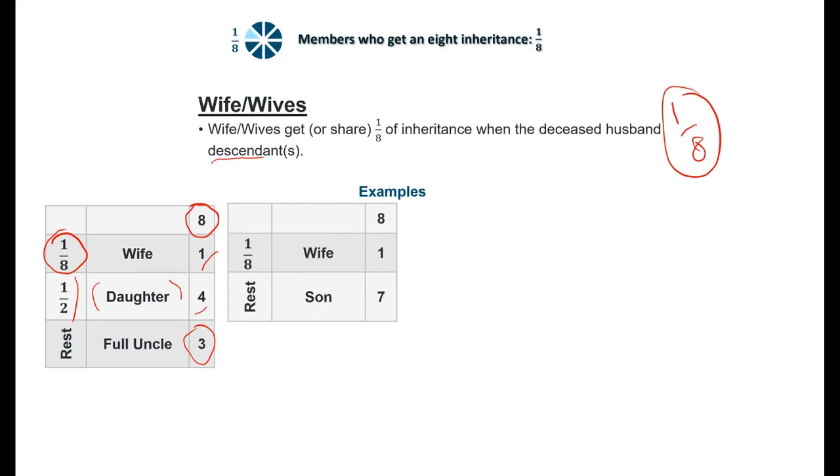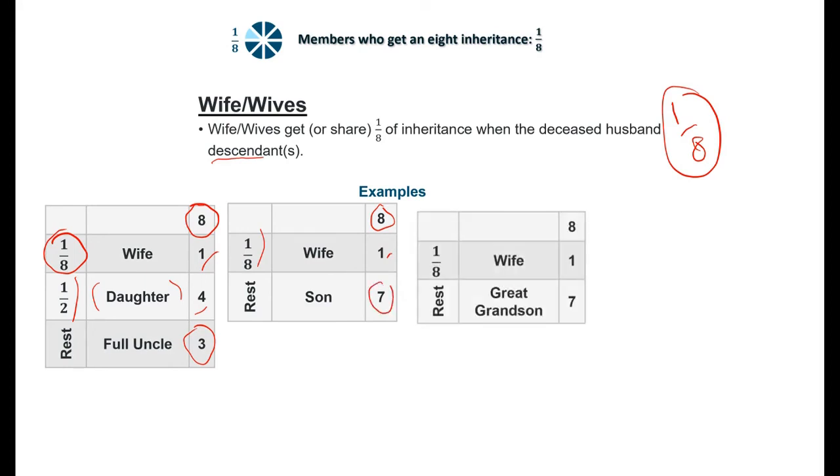Case number 2, we have a son and a wife. The wife is now again pushed to 1/8. So the mas'ala is built upon 8. So 1/8 of 8 is 1. And the remaining goes to the son. Here we have also a grandson and a wife.